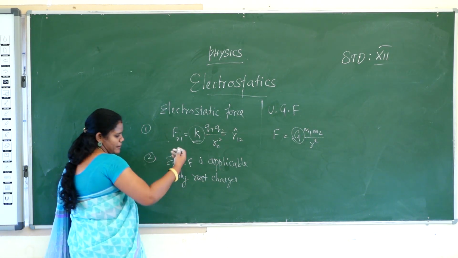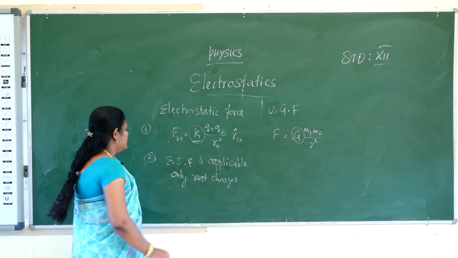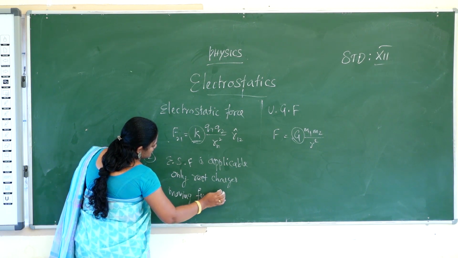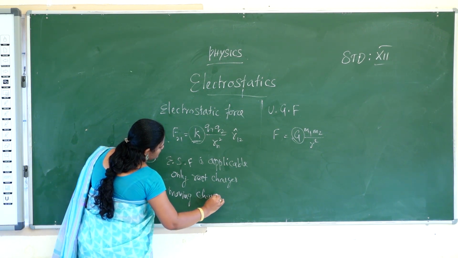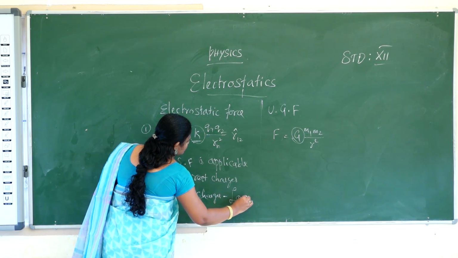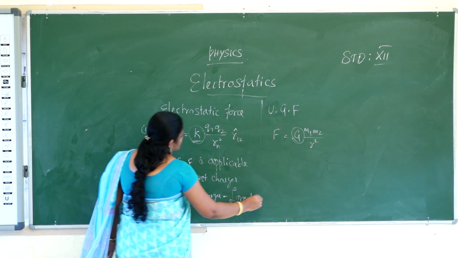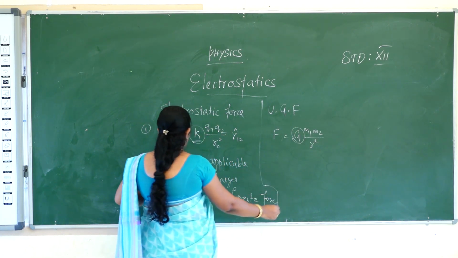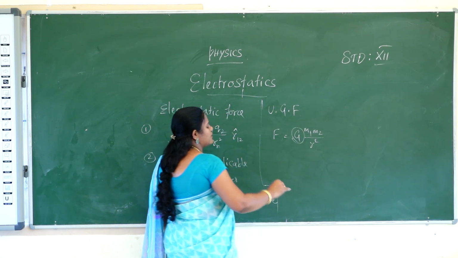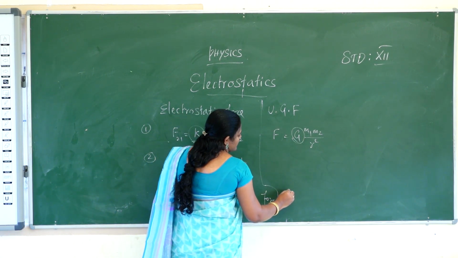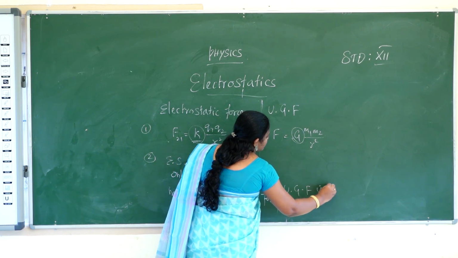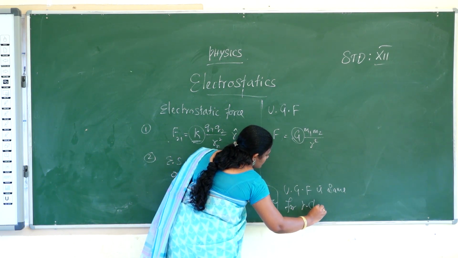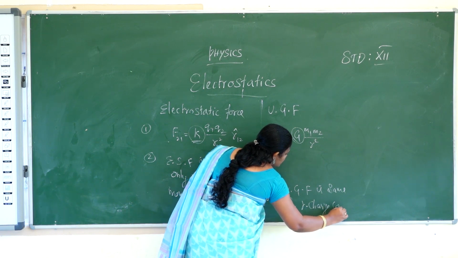When moving charges are present, Lorentz force will come. So for moving charges, Lorentz force will come. But universal gravitational force is the same for rest charges and moving charges. So universal gravitational force will be the same for rest charge or moving charge.